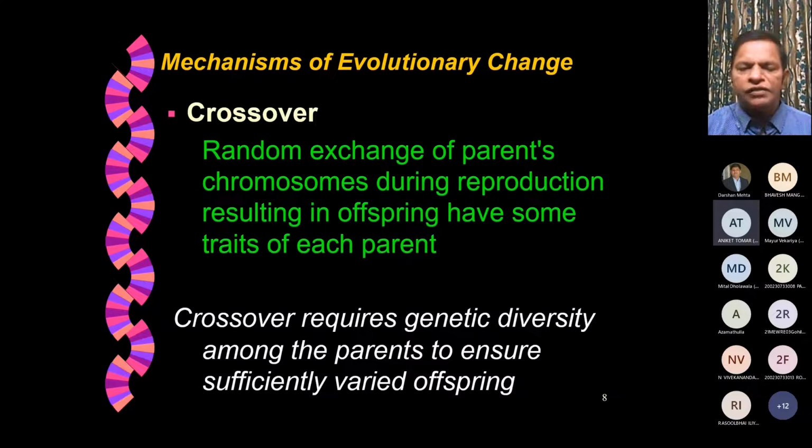Otherwise, we also talk about the lack of genetic diversity, especially in India and many other places. It happens if closely related people were married to each other, then there's a possibility that the genetic diversity is lacking. And because of that, there may be some defects in the offspring due to evolutionary change. So we'll talk about that briefly.